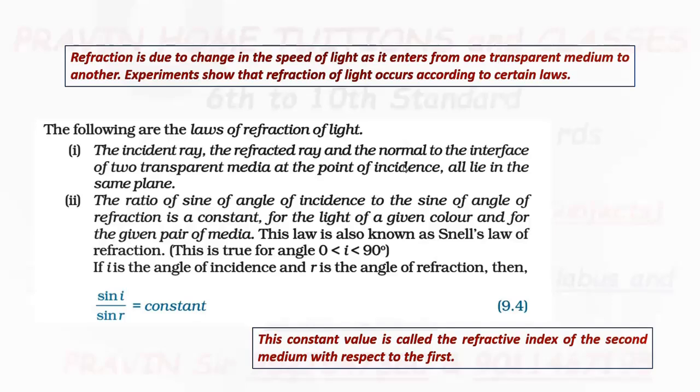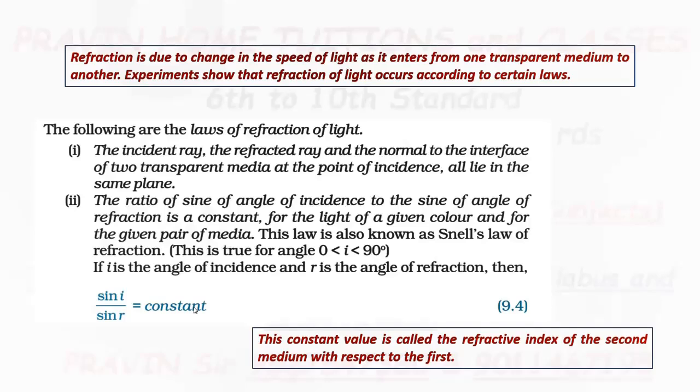As you know, i is the angle of incidence, small r is the angle of refraction, then this is a trigonometric ratio: sine of angle of incidence divided by sine of angle of refraction is equal to constant, and this constant is called the refractive index of second medium with respect to first medium.